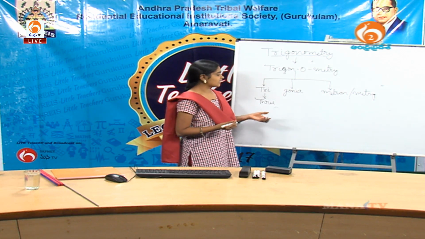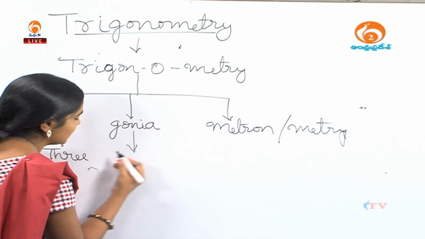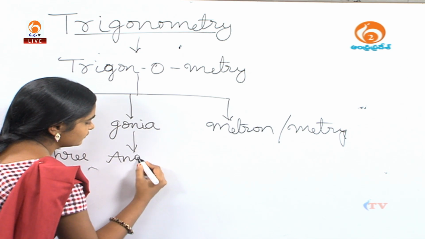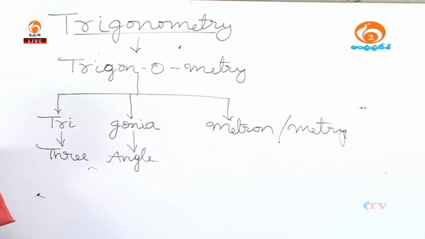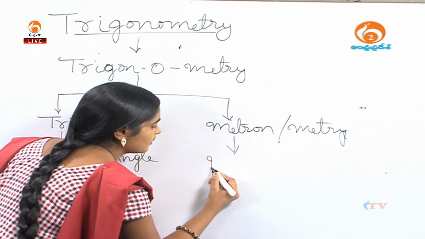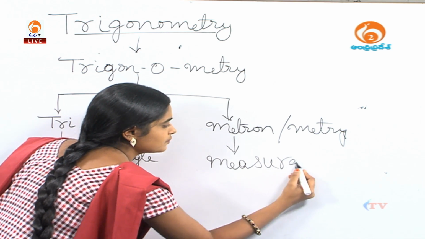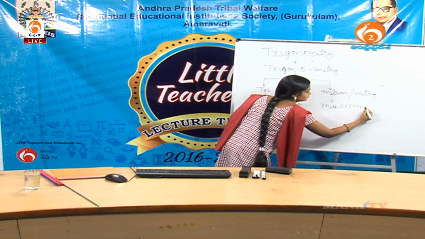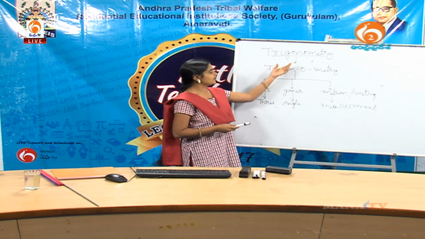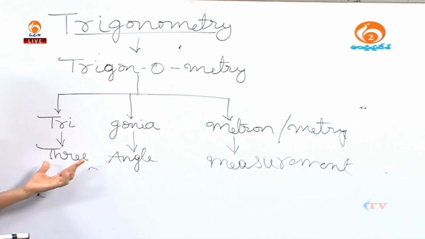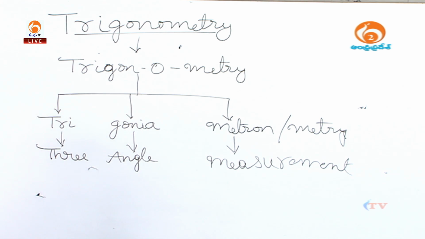Then what about the second term gonia? It is nothing but an angle. Gonia means an angle. The remaining term metron means a measurement. The total meaning of the word trigonometry is measurement of 3 angles.